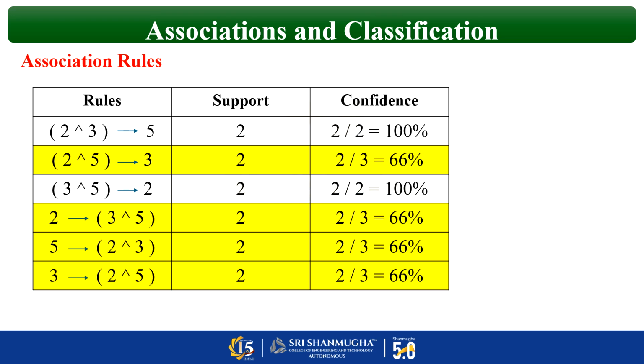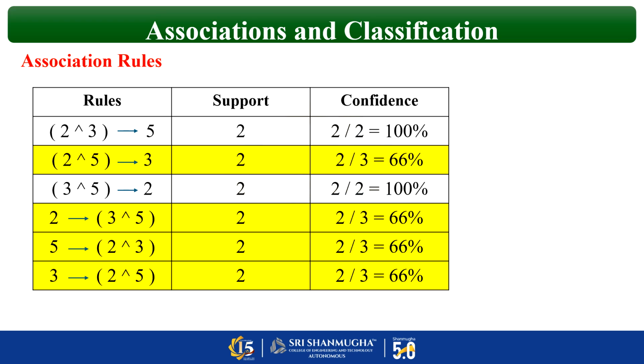So based on the confidence value, you can conclude that these items are bought together. Okay. So the question can be either with numbers or with words like bread, butter, milk, jam, juice, like this. Whatever comes, you can conclude with this. The final conclusion is 2 union 3 implies 5 or 3 union 5 implies 2. So only these two item sets are purchased together.